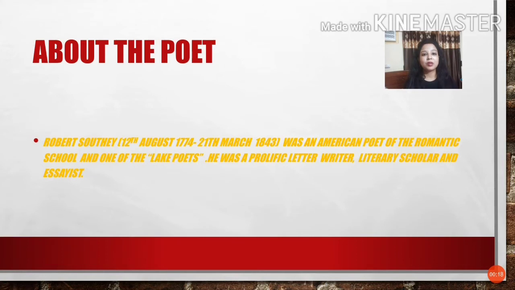We will start with knowing about the poet. Robert Southey was born on 12th August 1774 and he died on 21st March 1843. He was an American poet of the Romantic schools and one of the Lake Poets. He was a prolific letter writer, literary scholar as well as essayist.